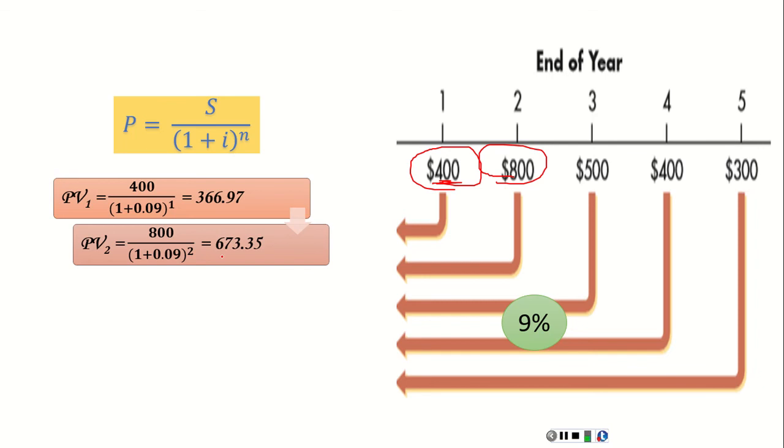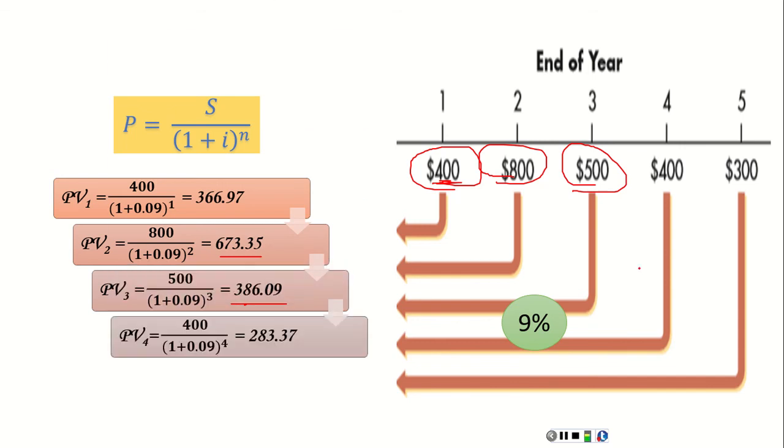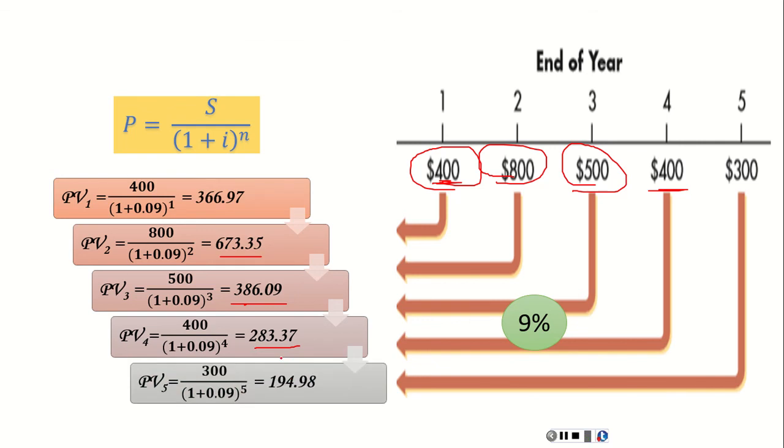It is worth 673 today. After 3 years, the manufacturer expects to receive 500. It is worth 386 today. After 4 years, it expects to receive 400. We will discount this amount at 9% to get 283. The last amount the manufacturer expects to receive is 300. So it's worth 194 today.